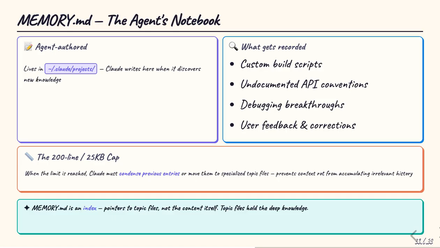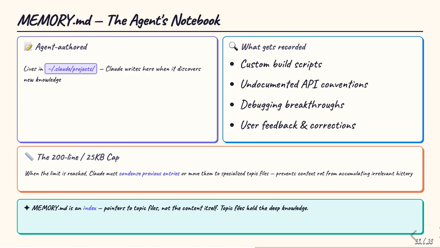While Claude.md is authored by humans, memory.md is authored by the agent itself. It lives in the .claude/projects directory and serves as Claude's personal notebook. If the agent discovers a custom-build script, an undocumented API convention, or solves a tricky debugging problem, it writes that realization into memory.md.